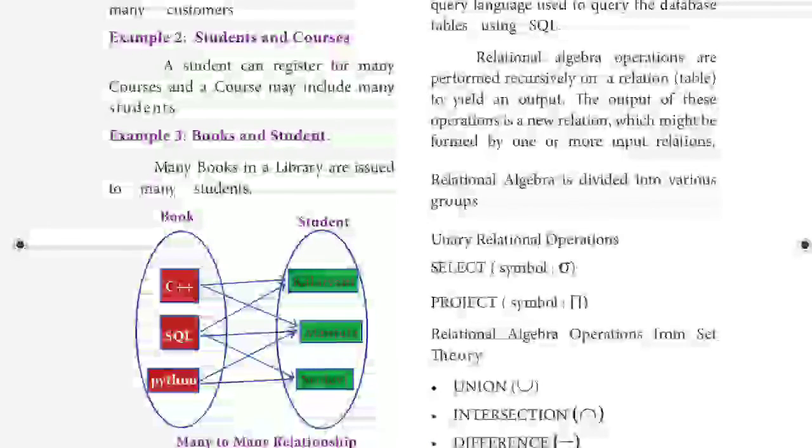Here you can see that they have given the books and students example. There are so many books and so many students, and they are all accessed by the students.